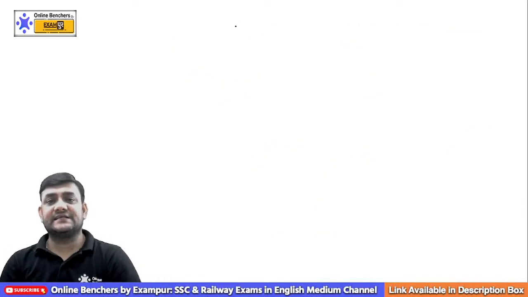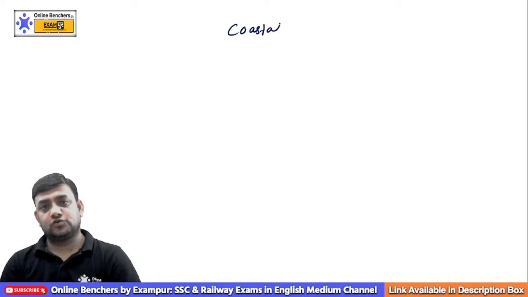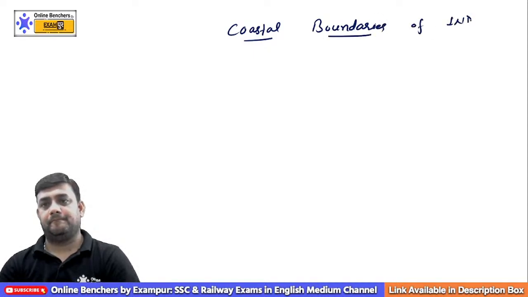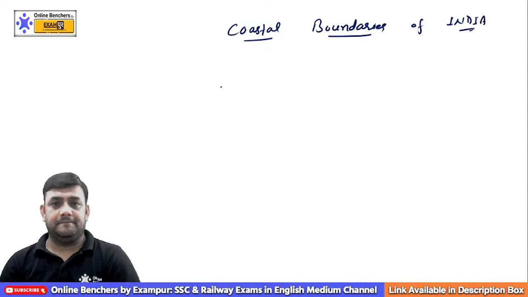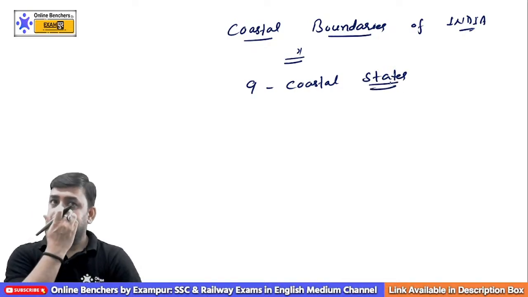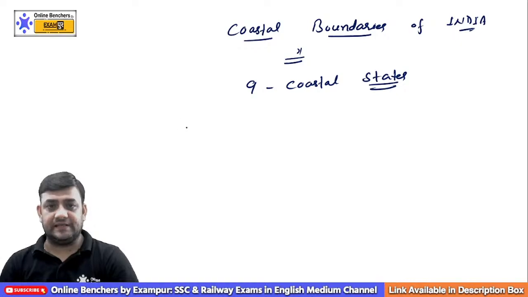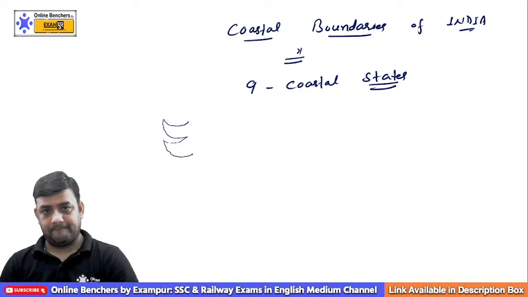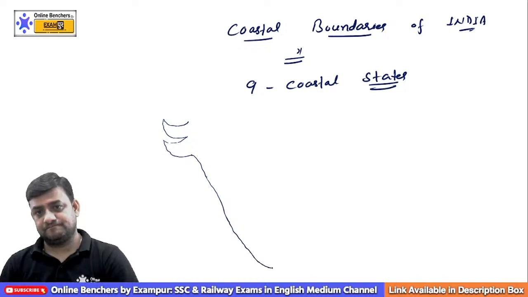Now, let's discuss the coastal boundaries of India. You see, if the question comes, how many coastal states are in India, you will say 9 coastal states. How can we discuss this? You see, this is the western coast.